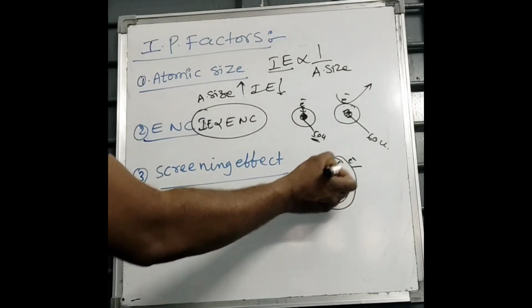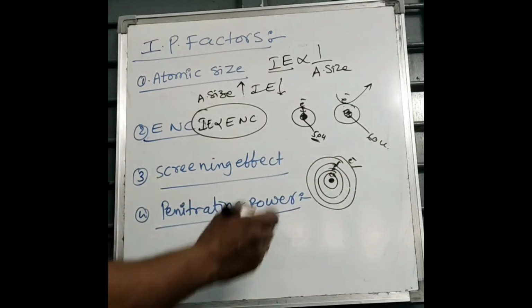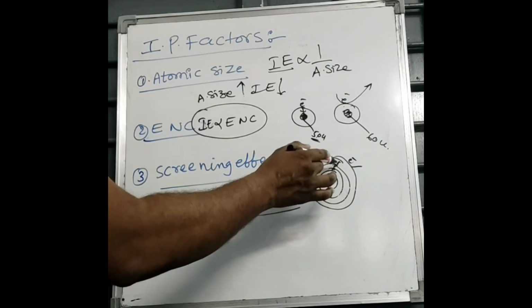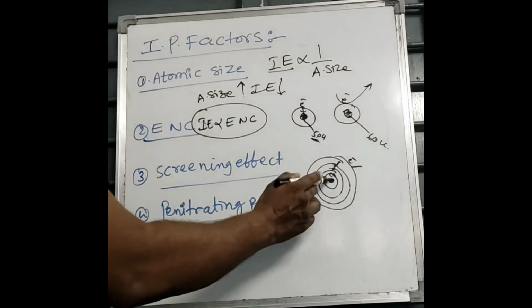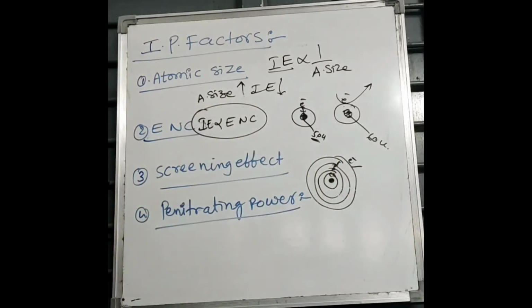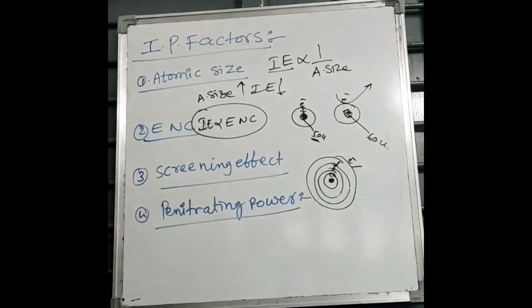when nucleus attracts the outermost electron, the electrons which are present in inner shells repel that electron. Hence, at this point, nucleus attracts that outermost electron with less magnitude due to repulsion of inner electrons with that outermost electron. So this effect is known as screening effect.